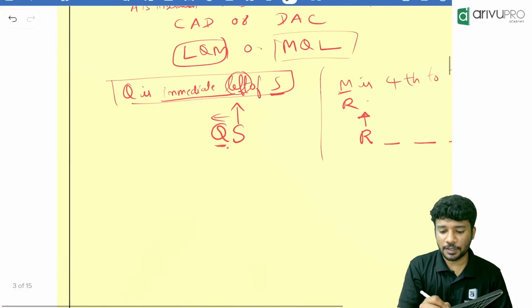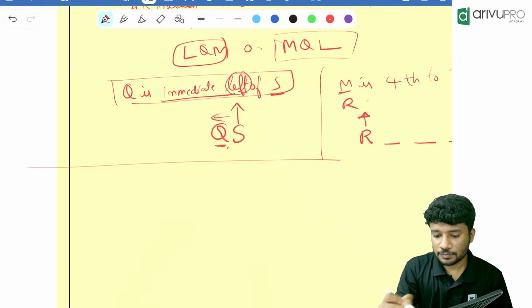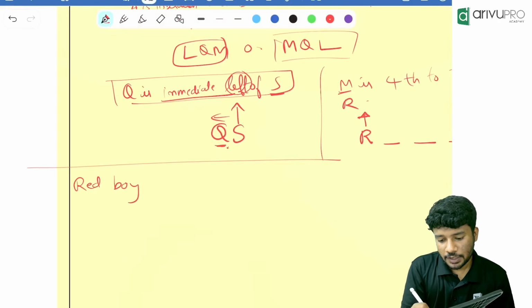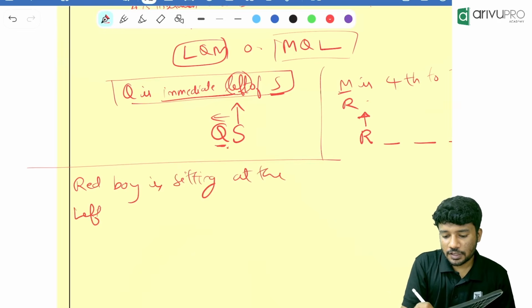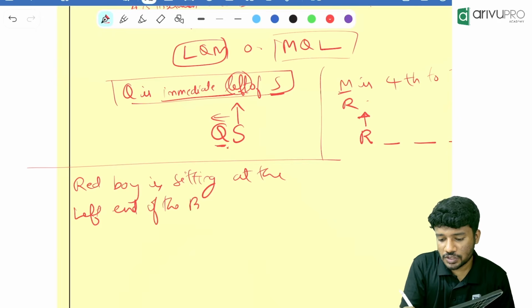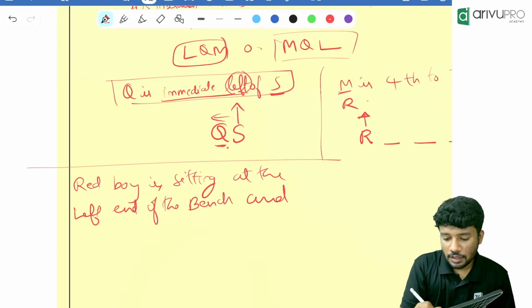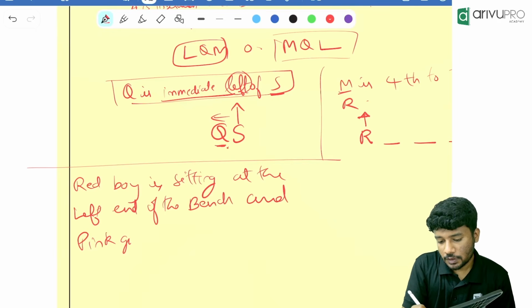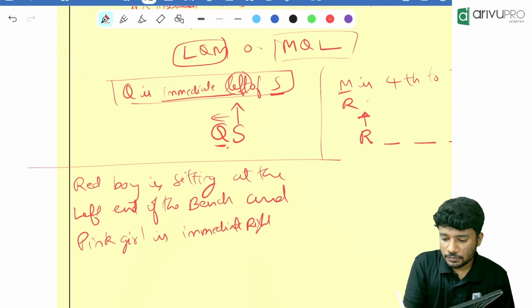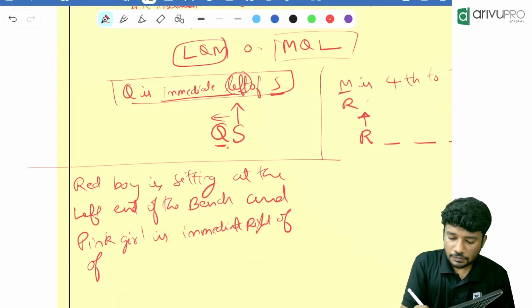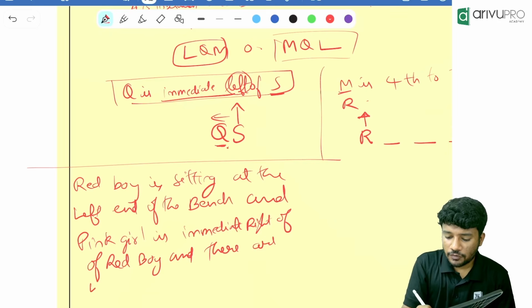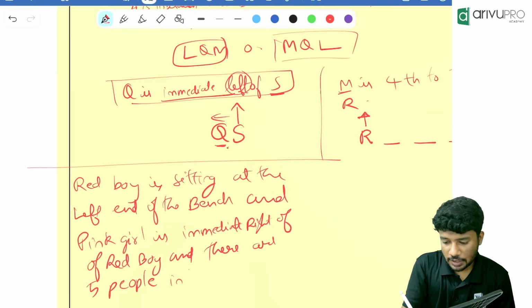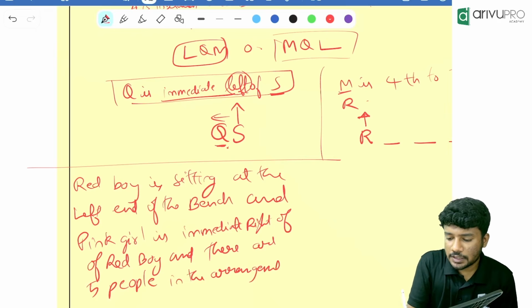Then next one you should tell me. Okay. Red boy is sitting at the left end of the bench and pink girl is immediate right of red boy, and there are 5 people in the seating arrangement. Okay, that is the question.